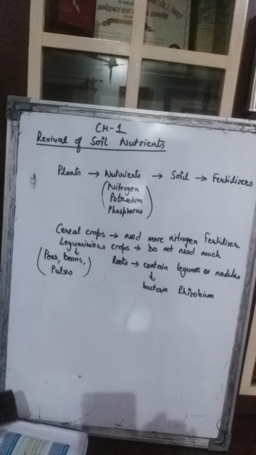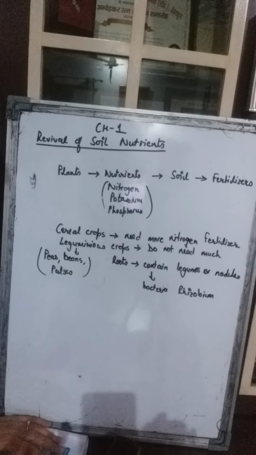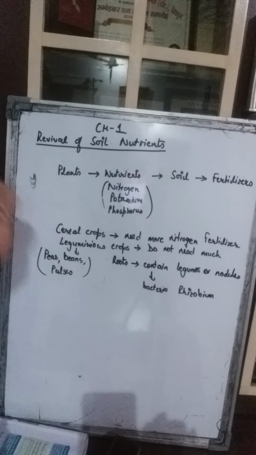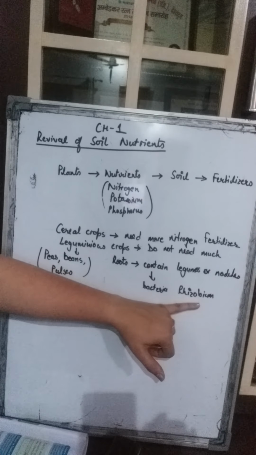So see, the nitrogen is present in the air. You can say, ma'am, any plant can take nitrogen from there because it is already present in the air. No, they cannot take directly the nitrogen which is present in the air. That nitrogen has to be converted into a soluble form that gets mixed with the soil and the roots can absorb it. So this is done by this bacteria rhizobium.